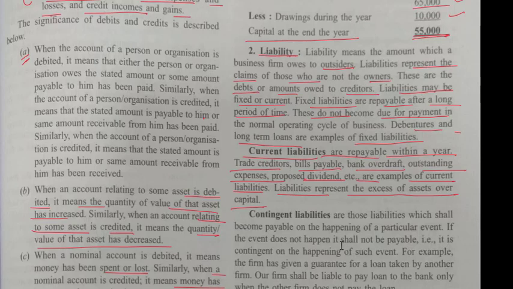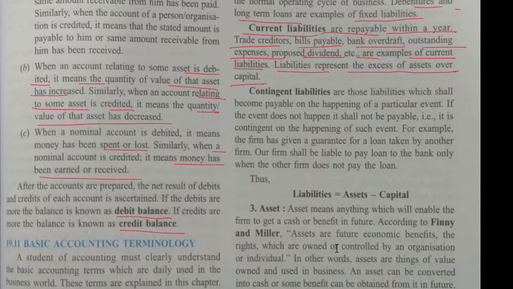Contingent liabilities are those liabilities which shall become payable on the happening of a particular event. Contingent means these liabilities depend upon certain happenings, certain events. If the event does not happen, it shall not be payable, that is, it is contingent on the happening of such events.